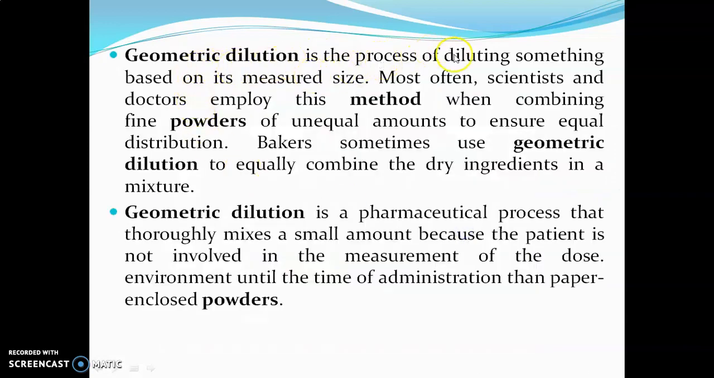Geometric dilution is the process of diluting something based on its measured size. Most often scientists and doctors employ this method when combining fine powders of unequal amounts to ensure equal distribution. Bakers sometimes use geometric dilution to equally combine the dry ingredients in a mixture. Geometric dilution is a pharmaceutical process that thoroughly mixes a small amount of potent drug with a diluent.